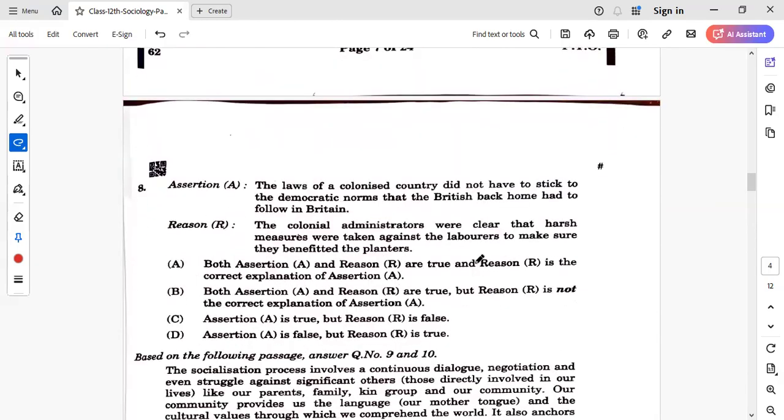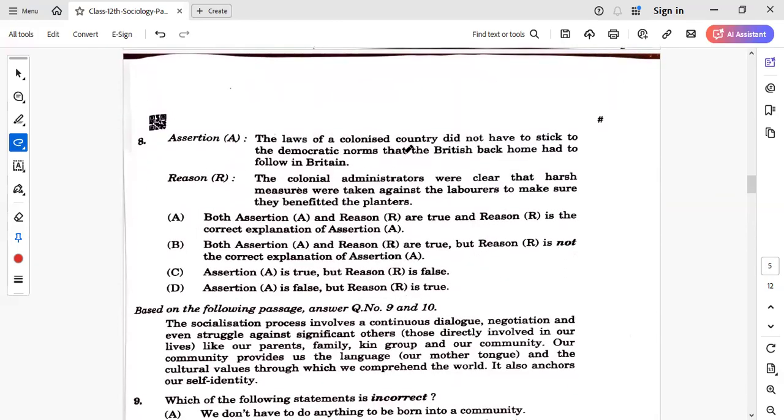Next is an assertion: the laws of a colonized country did not have to stick to the democratic norms that the British back home had to follow in Britain. So democratic principles, equality, freedom, had been followed in Britain, but when they came to India, they did not follow them, right? Reason says the colonial administrators were clear that harsh measures were taken against the laborers to make sure they benefited the planters.